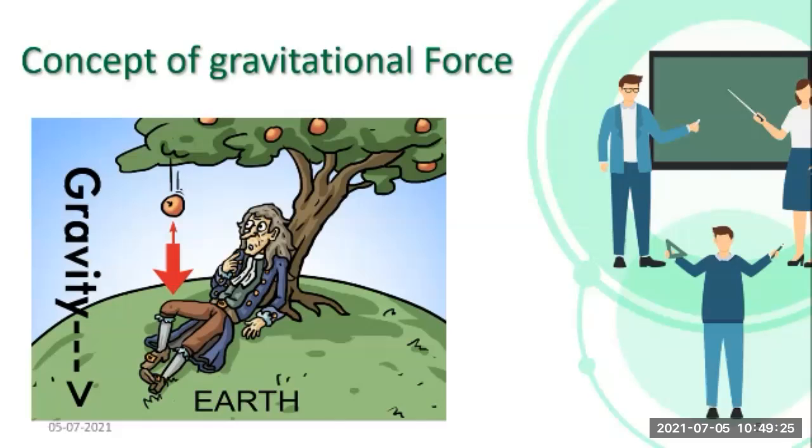Can you see this photograph, students? See there, Sir Isaac Newton is sitting under what? He's sitting under an apple tree. And as he was sitting under the apple tree, an apple falls vertically downward. So can you see the face of Sir? He's thinking something, right? So what might he be thinking? So we will see step by step what Sir was thinking and how Sir came to the conclusion.